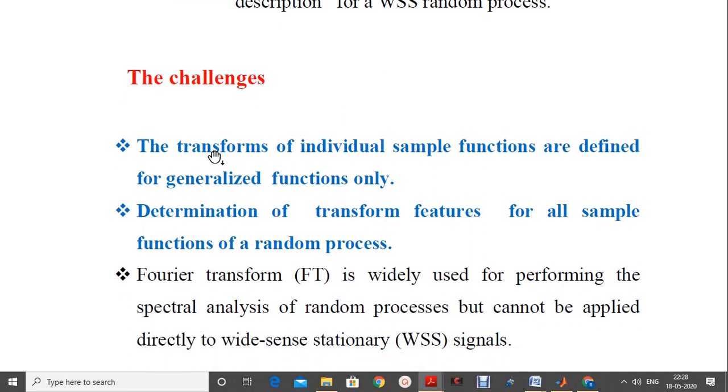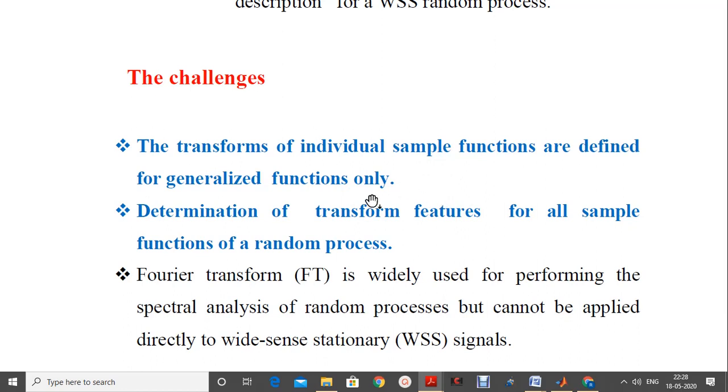Most importantly, the first two, which are highlighted in blue color, are the critical challenges. The first one is the transforms of individual sample functions are defined for generalized functions only. When we apply the transform over a single sample function, then the transforms are defined for generic functions only, not to a specific sample function.